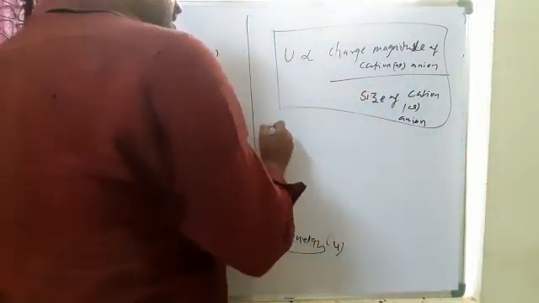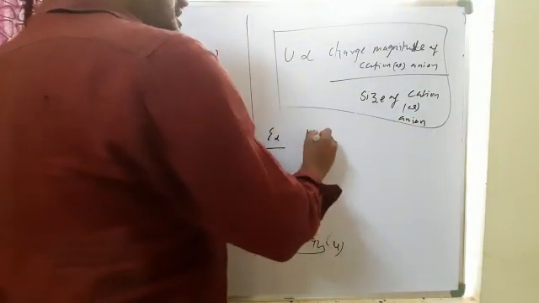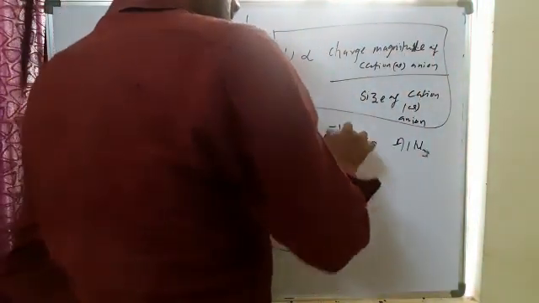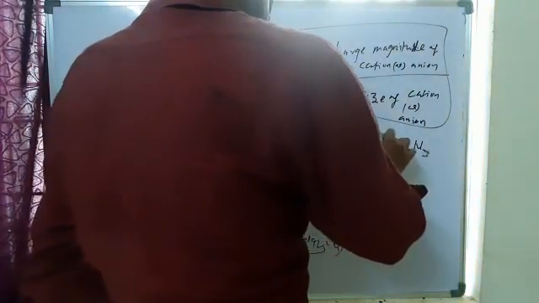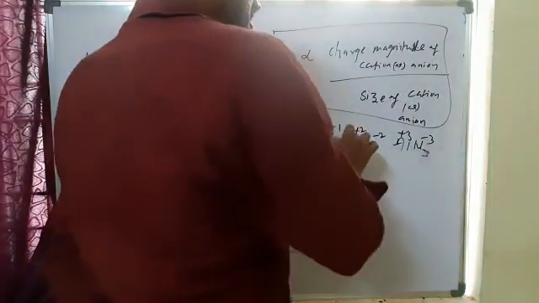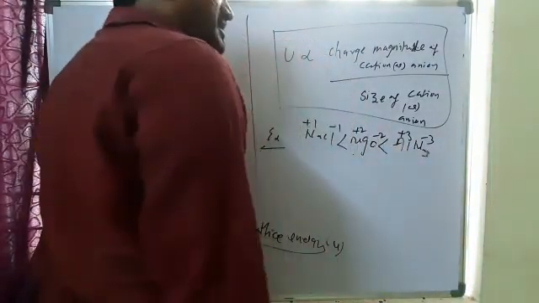For example, take NaCl, magnesium oxide, and aluminium nitride: sodium plus 1, chlorine minus 1, magnesium plus 2, O minus 2, aluminium plus 3, N minus 3. From left to right, charge magnitude increases and lattice energy increases.